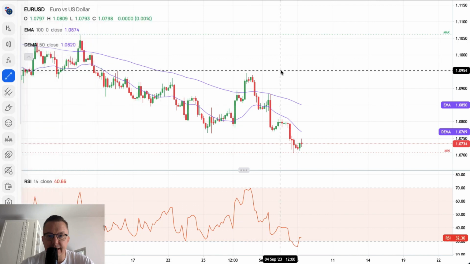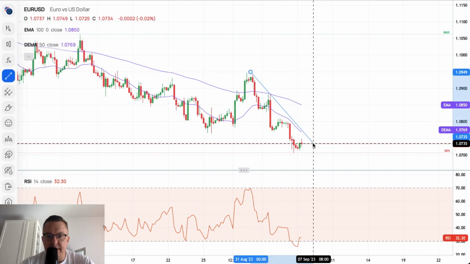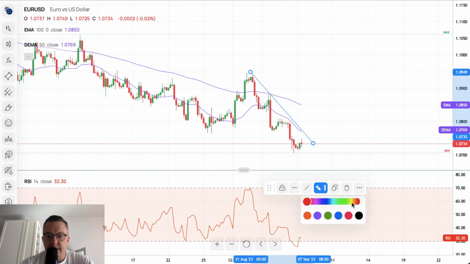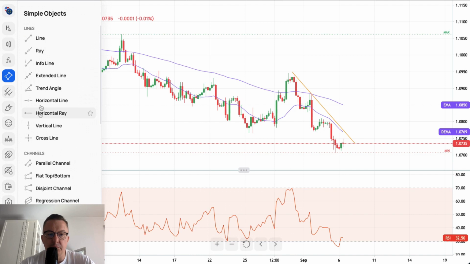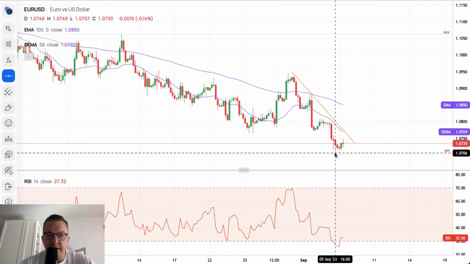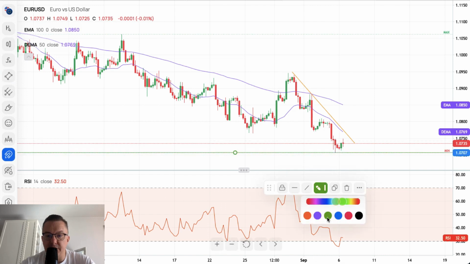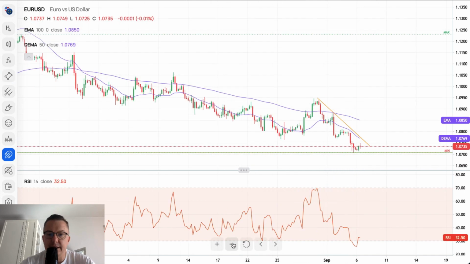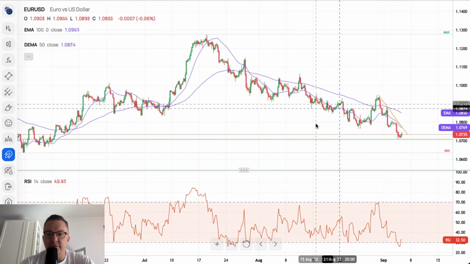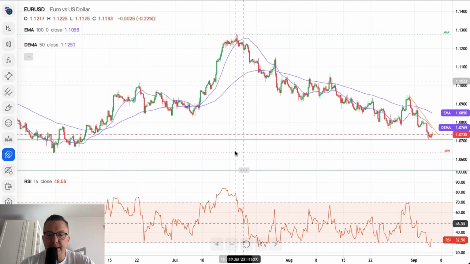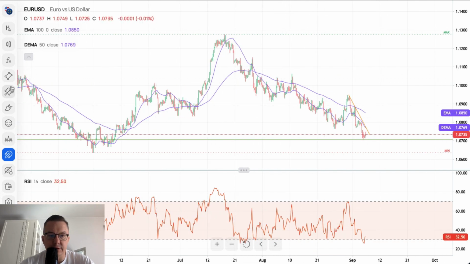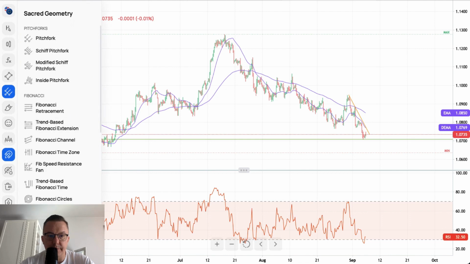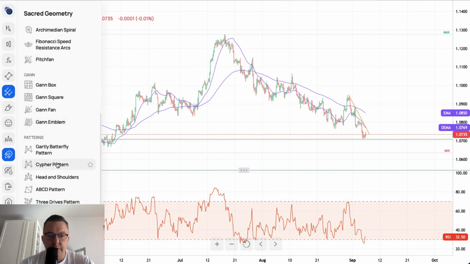If we place a line here, we can clearly see that the market is trading below this short-term trend line resistance, and the recent swing low might be considered a very bearish indication, because we keep making lower lows and we keep making lower highs. Just look at this. So this is all in line with our big head and shoulders pattern that is available for view here. Let me just remind you guys what I'm talking about.